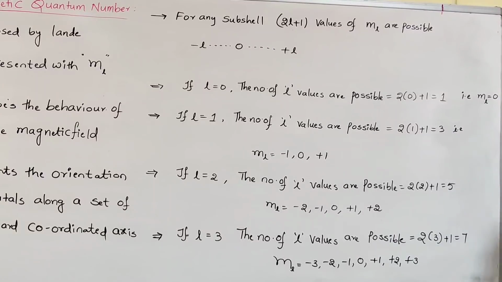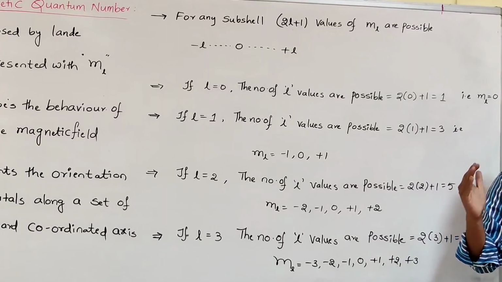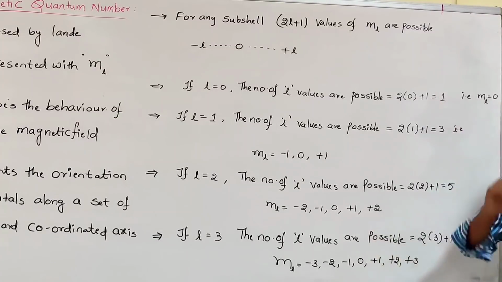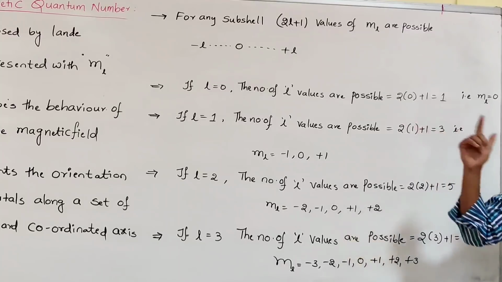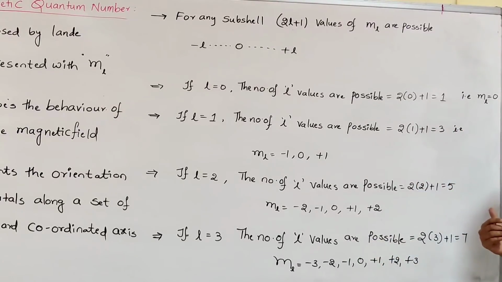So far, first we can discuss which energy level the electron belongs to. In the next case, in that energy level, in which subshell the electron is present, we can determine with the help of the azimuthal quantum number. In the subshell, in which orbital the electron is present, we can determine with the help of which one? The magnetic quantum number.